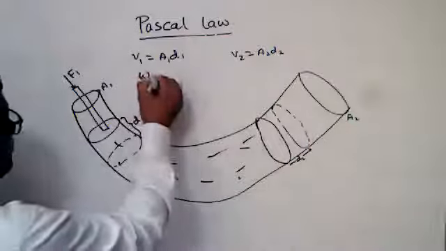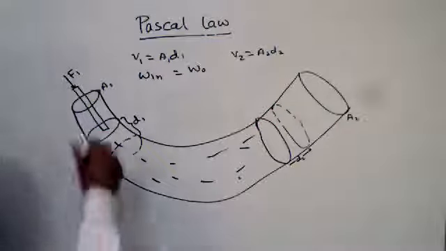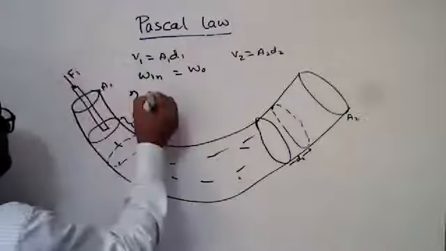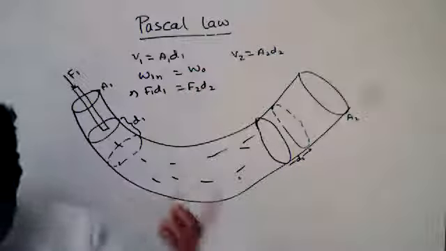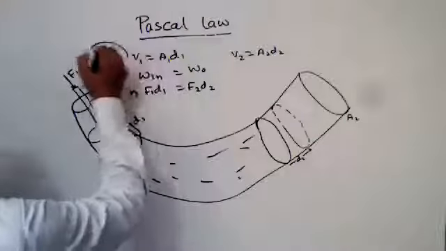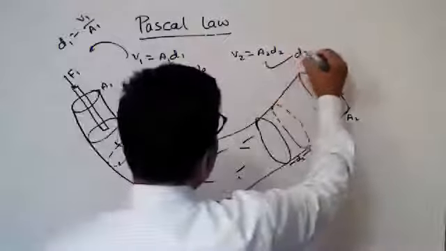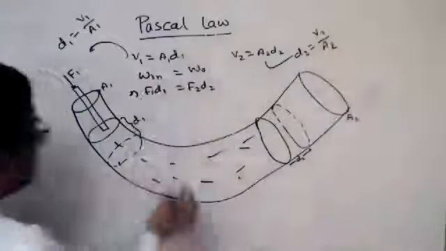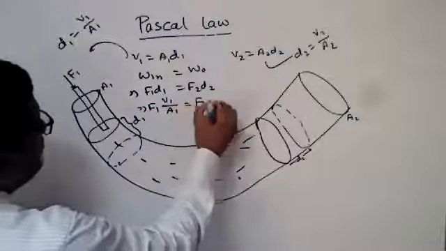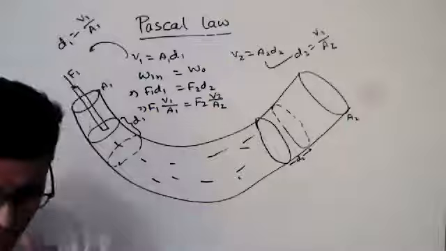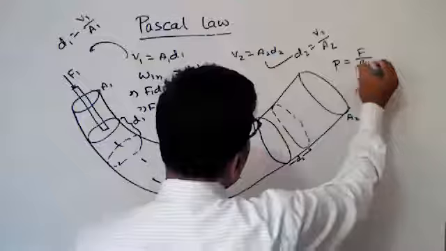Input work equals output work. For this case, we can write input work equals force times displacement: F1 times D1 equals F2 times D2. But we do not know the value of D1. From this equation, we can say D1 equals V1 by A1, and D2 equals V2 by A2. So F1 times V1 by A1 equals F2 times V2 by A2.